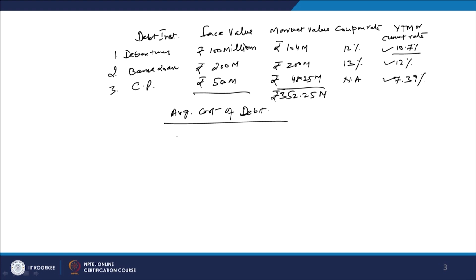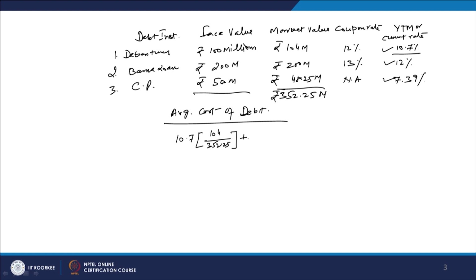To calculate this: 10.7% into 104 divided by the total amount, 352.25. That is the first component we are going to raise from the market.